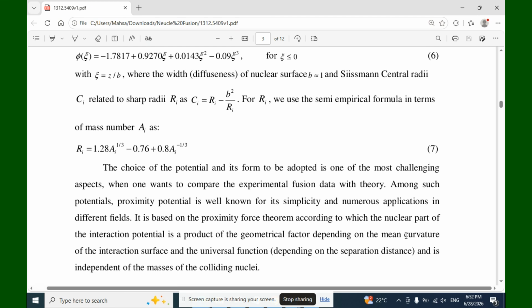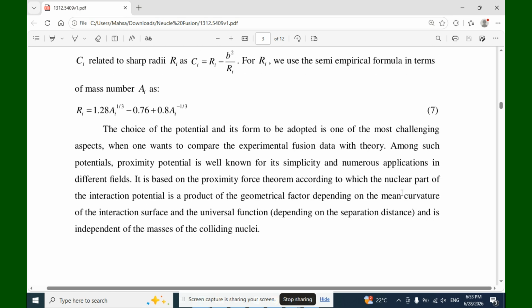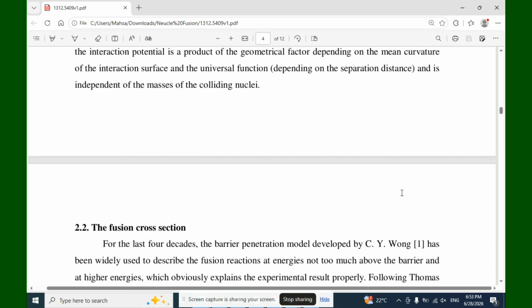The choice of the potential and its form to be adopted is one of the most challenging aspects when one wants to compare the experimental fusion data with theory. Among such potentials, the proximity potential is well known for its simplicity and numerous applications in different fields. It is based on the proximity force theorem, according to which the nuclear part of the interaction potential is a product of the geometrical factor depending on the mean curvature of the interaction surface and a universal function depending on the separation distance, and is independent of the masses of the colliding nuclei.